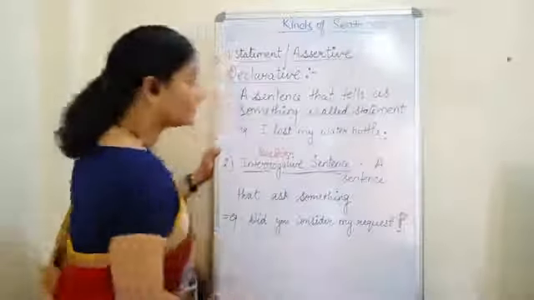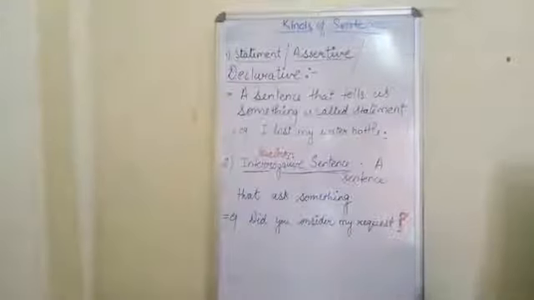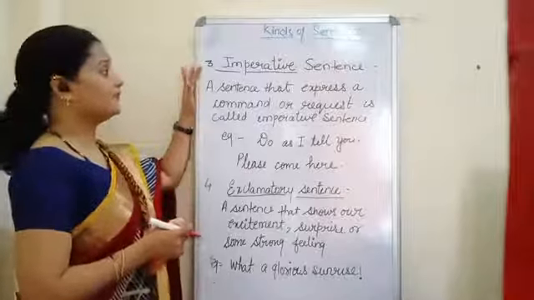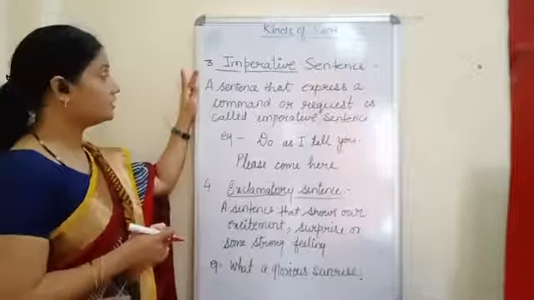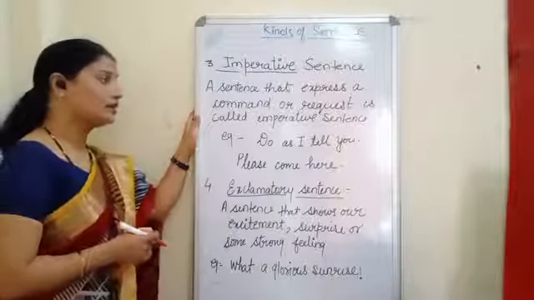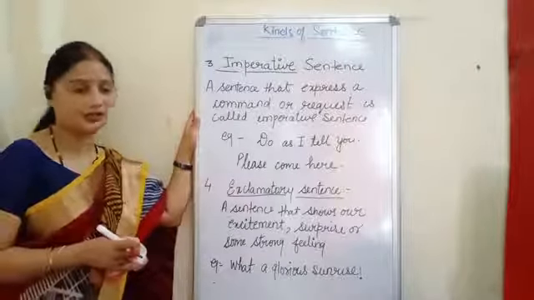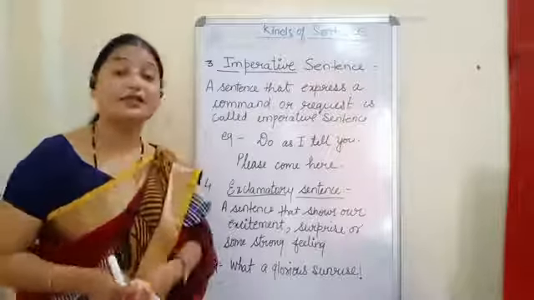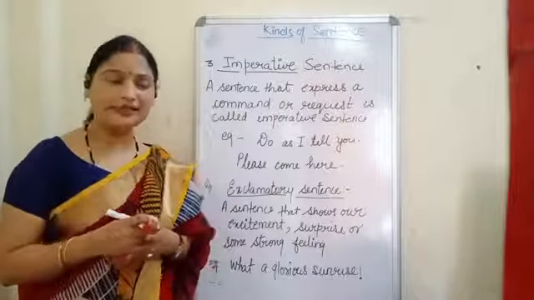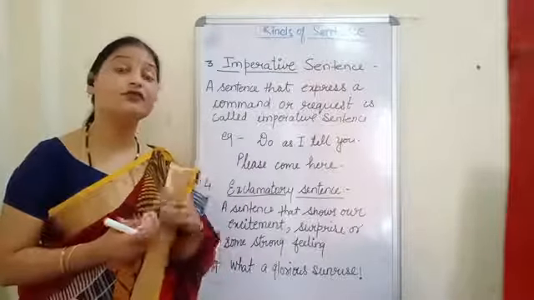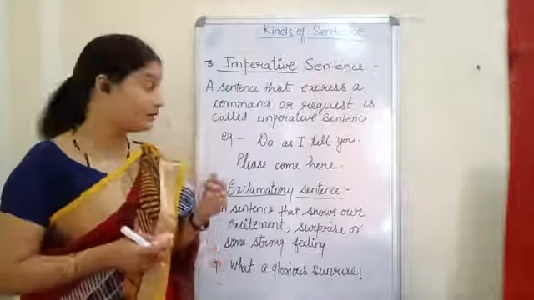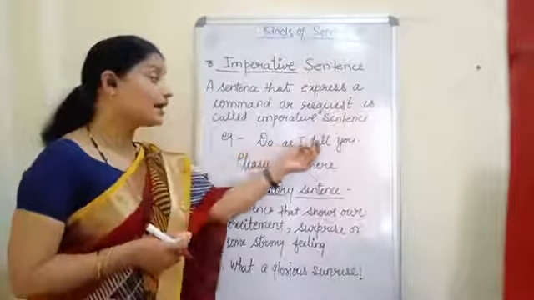Now see the third type. The third kind of sentence is the imperative sentence. Now see the definition. A sentence that expresses a command or request is called an imperative sentence. Students, it is a type of sentence in which we express something. If we request something or if we give orders to someone, then that is called the imperative sentence. For example, do as I tell you.